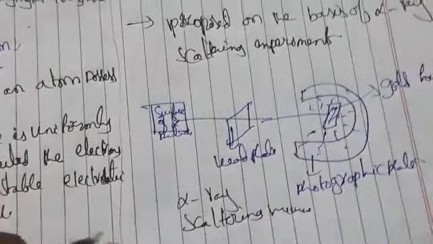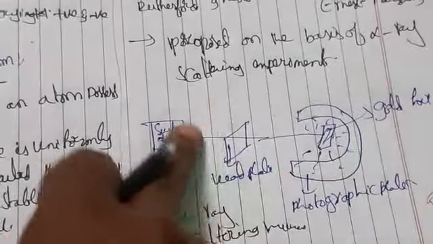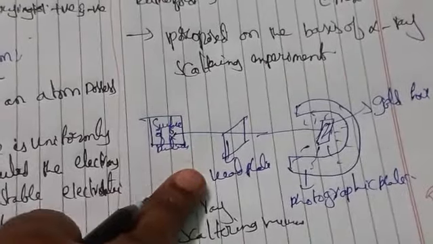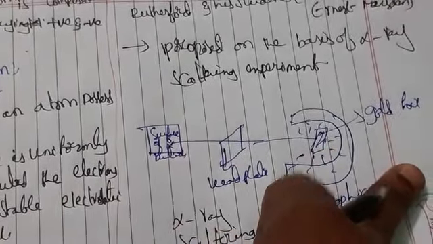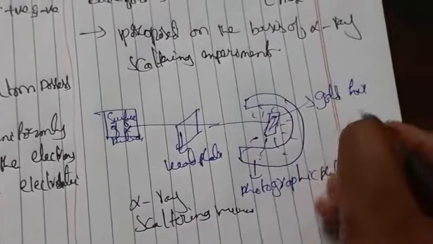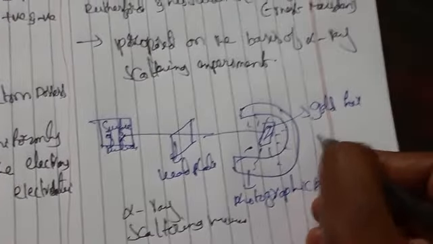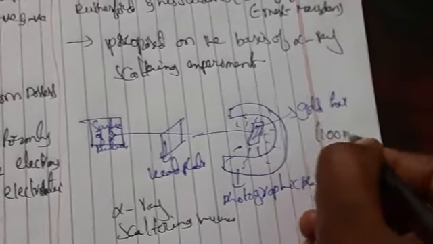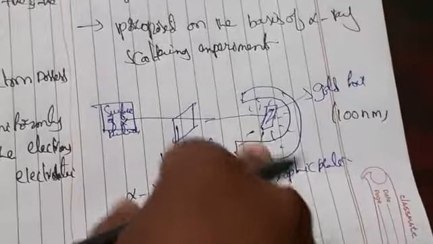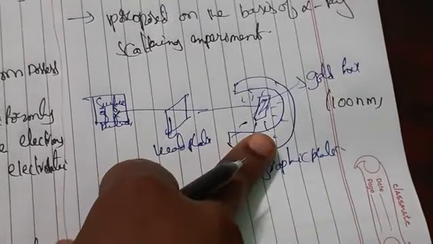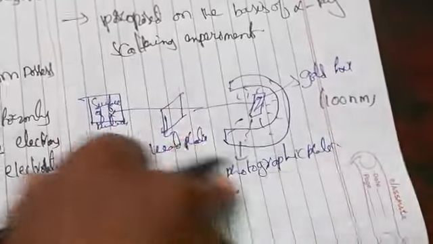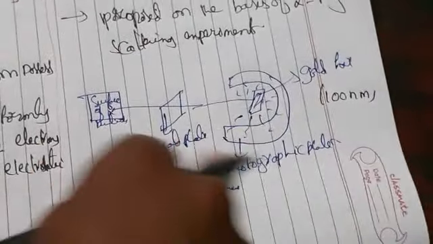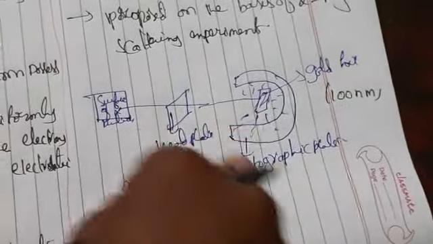So what happens here, we are taking high energy alpha particles from a radioactive source, which is directed at a thin foil. The thickness of the thin gold foil is nearly 100 nanometers. It has a circular fluorescent zinc sulfide screen around it, a photographic plate we are taking here.